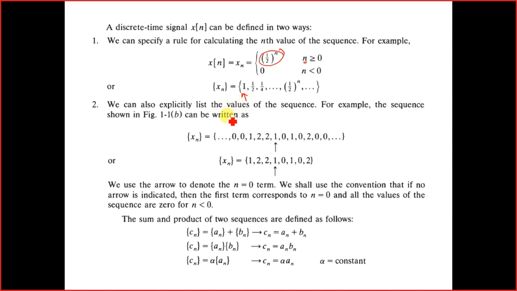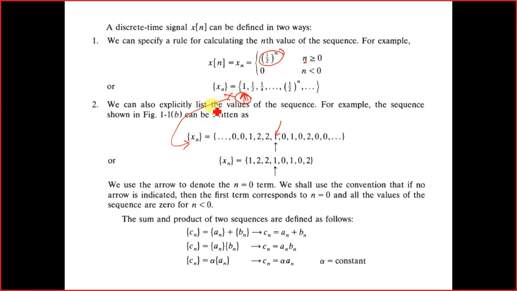But accordingly, if you look at this signal, this value is present at time equals 0. When you represent a signal that starts at n equals 0, by convention we may not put this arrow.